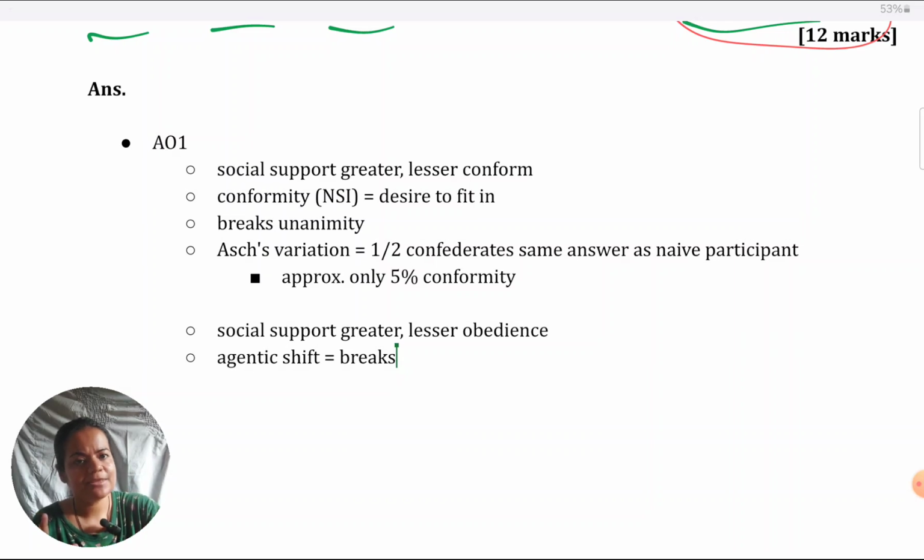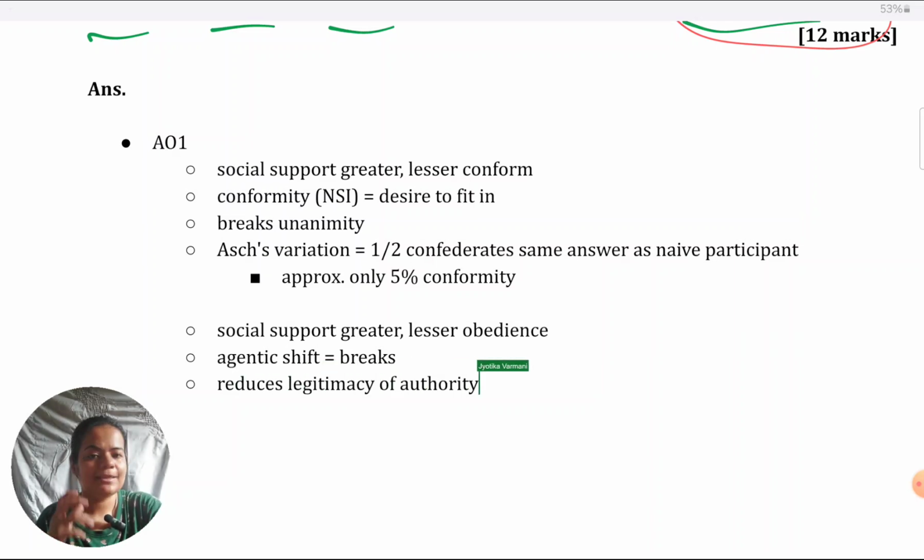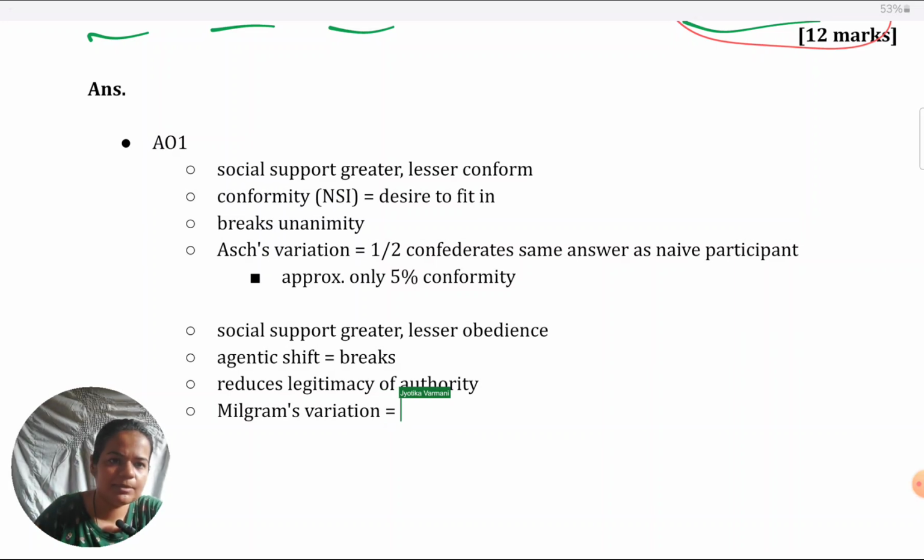Alternatively, if we talk about legitimacy of authority also, even that reduces to some extent. Because when we see someone else is disobeying and the authority figure is not able to exert power over that individual, or despite the power of the authority figure, that individual is willing to disobey, it makes us question the legitimacy of the authority figure ourselves, that do they really have power over us or not. So these are the reasons why social support can lessen obedience. Again, up to you. You could give a variation of Milgram here. Alternatively, you could give it as empirical evidence.